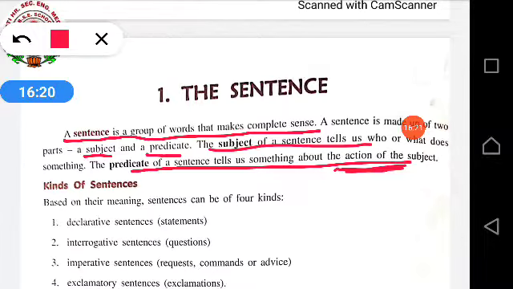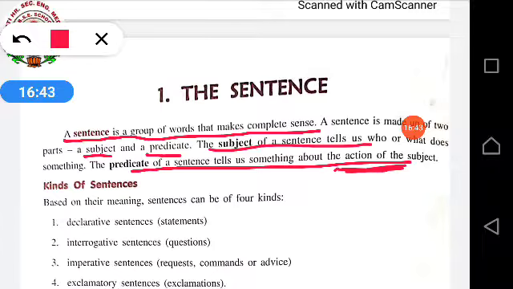Who is doing the work? That will come under your subject. And what work has that person done? That will come under your predicate. Again I am repeating. Who is doing the work? कौन काम कर रहा है? That will come under your subject.